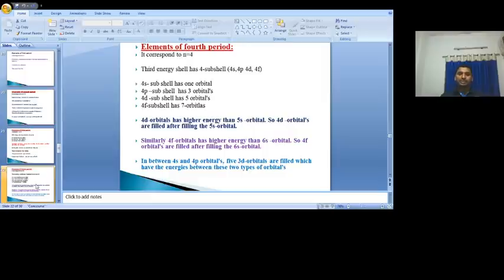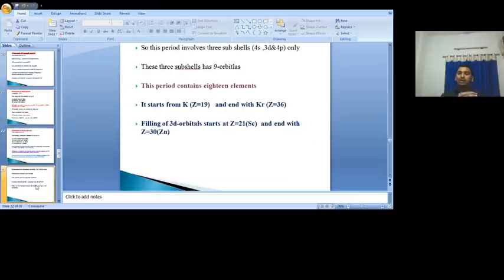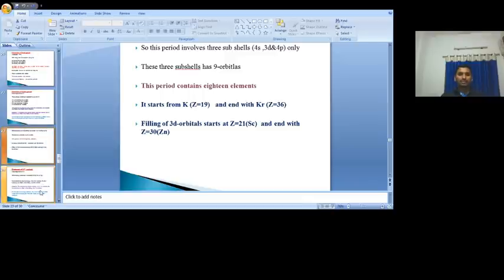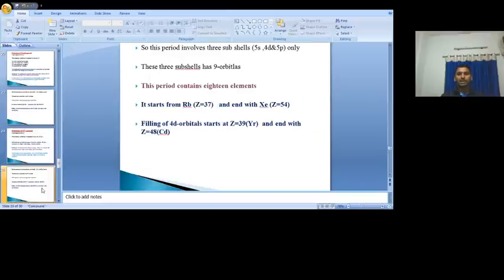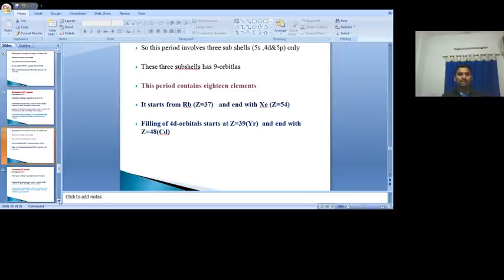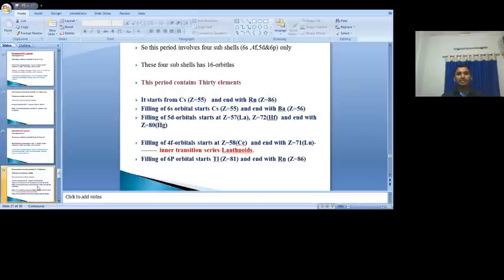And go to the fourth period. In the fourth period the elements start with atomic number Z equal to 19 to Z equal to 36. Totally 18 elements are present. Then the elements of the fifth period: here also 18 elements are present. It starts from atomic number 37 to 54. Then the elements of the sixth period: here 32 elements are present. It starts from atomic number 55 and ends with atomic number 86.